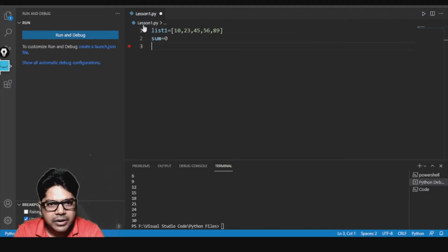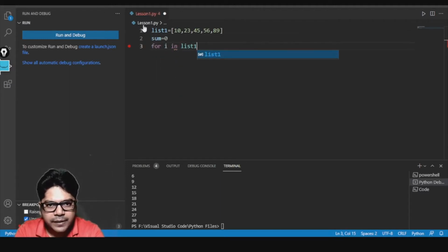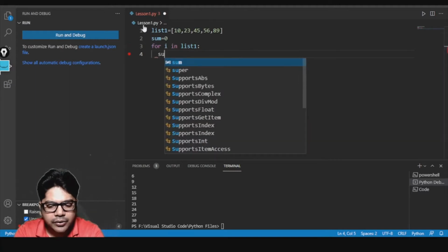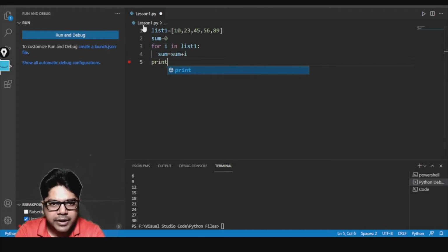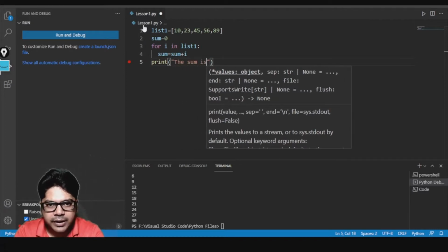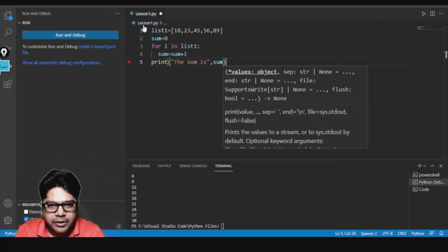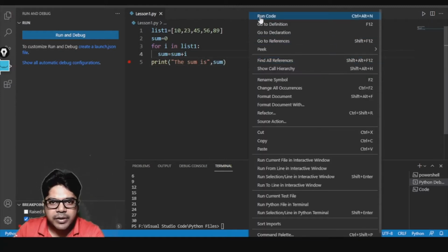Let us have another variable called sum, and now here for I in list1, and then put colon, and then here you write sum equal to sum plus I. Okay, and after the for loop is done, here I'll be printing: print the sum is, what is the sum? The sum is sum itself, because that is the variable that we have, right? Now let me run this code and check if I'm getting the correct output.